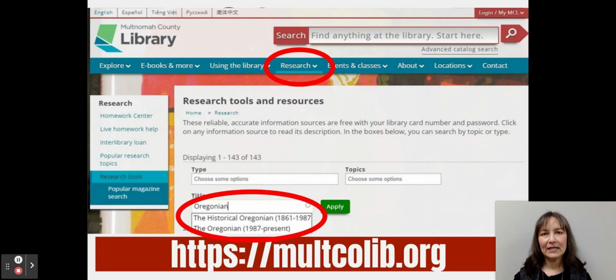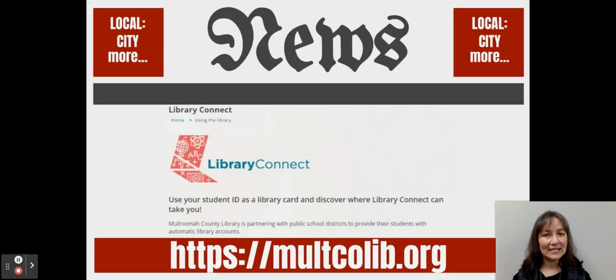And then if you type in the title Oregonian and do a search, you'll see that you can access the historical Oregonian back to 1861, which is amazing, or the normal Oregonian archives from 1987 to present. So that's how you find it.